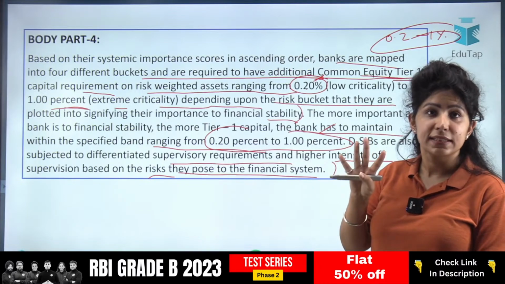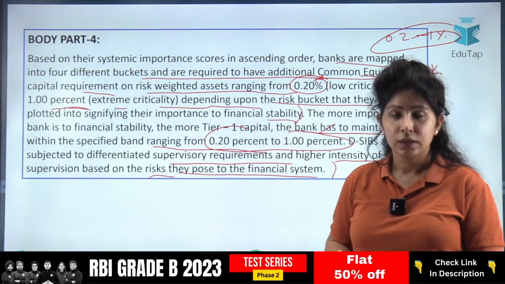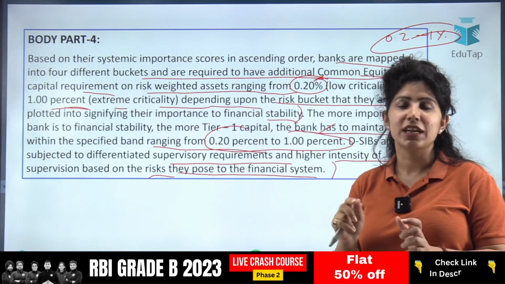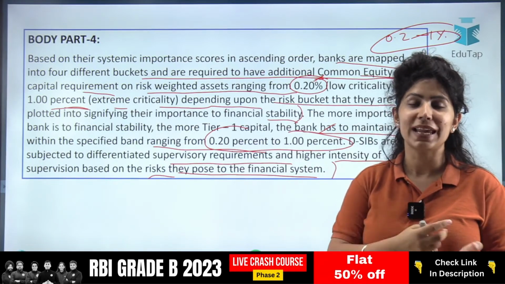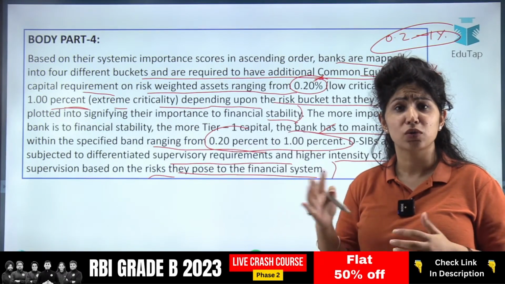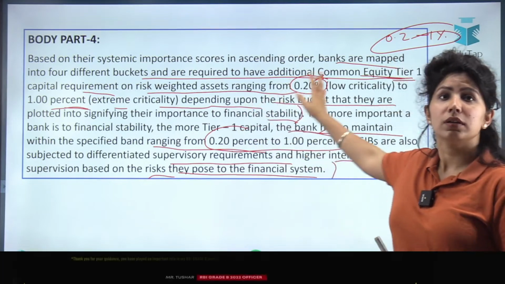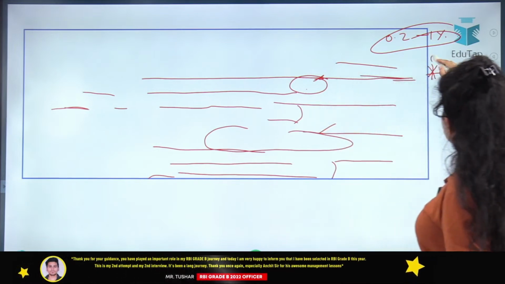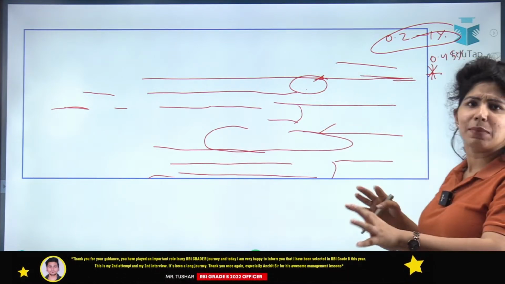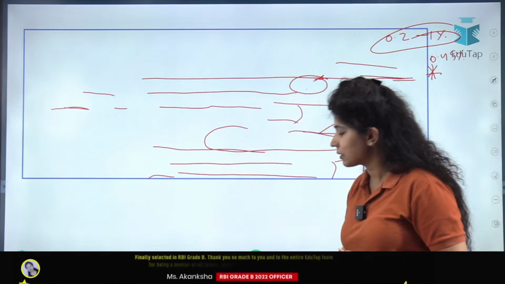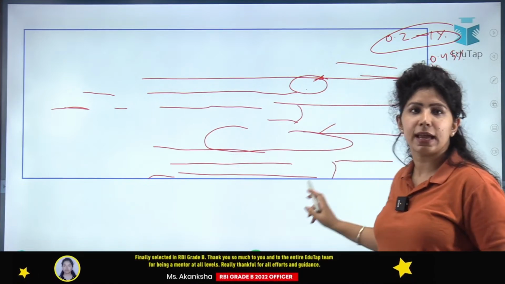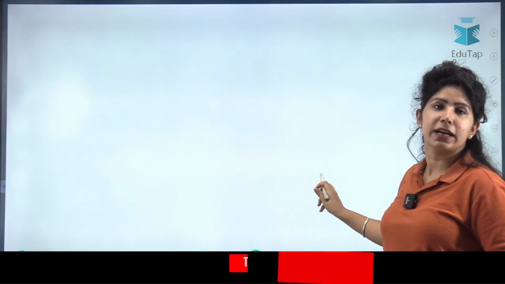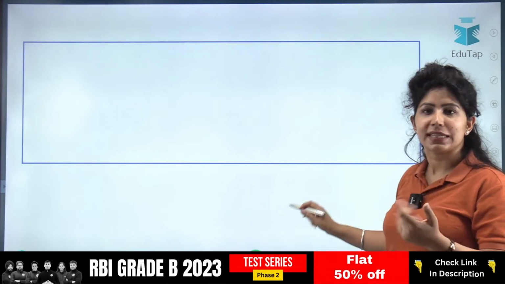Yes, 4 buckets are there, and your ICICI and HDFC, they are small, so they are in bucket 1. SBI is in bucket 3. That means it has to maintain around 0.45%. So that's not exactly required for your exam, how much SBI is maintaining, how much other banks are maintaining, but just say 4 buckets are there in which these banks are classified. All these 3 banks, they're not in the same bucket.